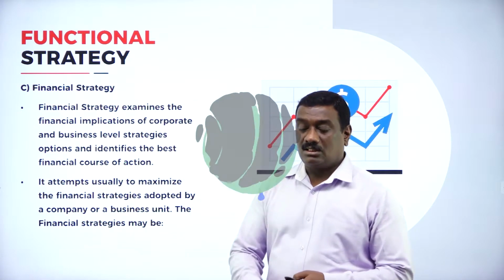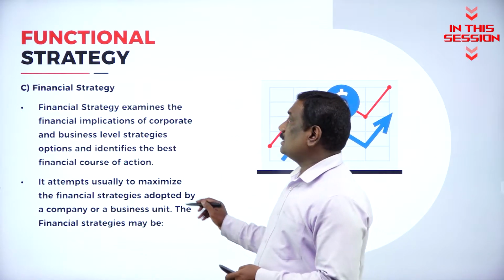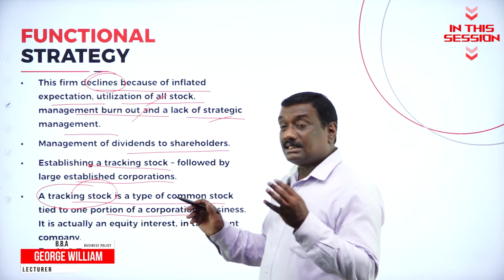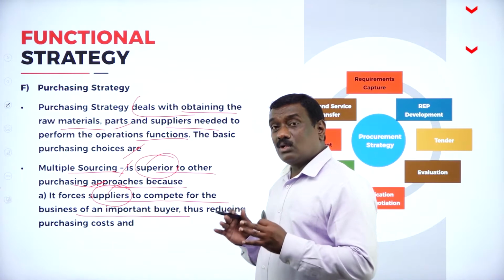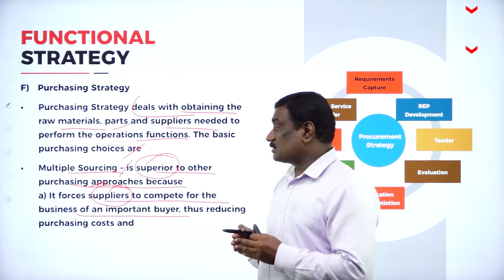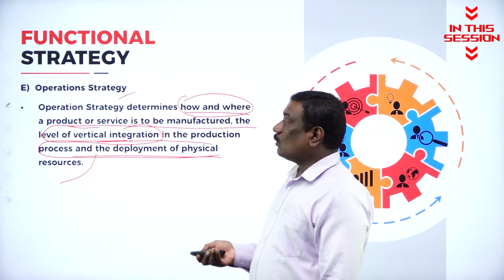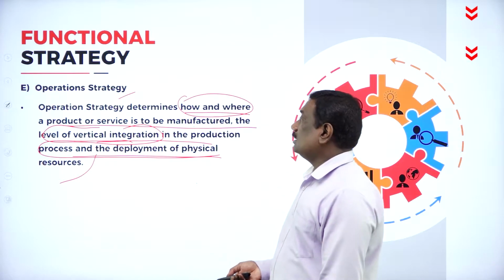The financial strategy. What do you mean by financial strategy? A tracking stock is nothing but a type of common stock. The suppliers are forced to compete with the business firms. Then operating strategy says how and where the product has to be manufactured.